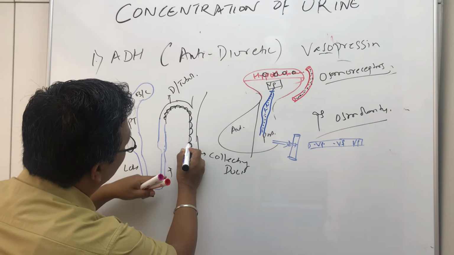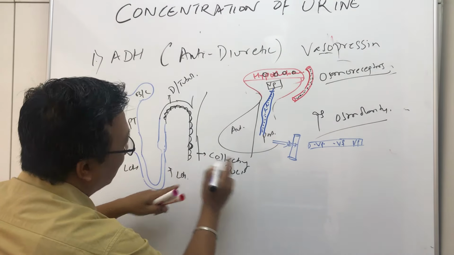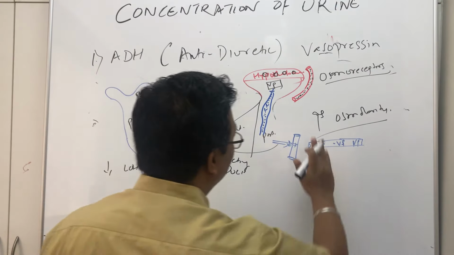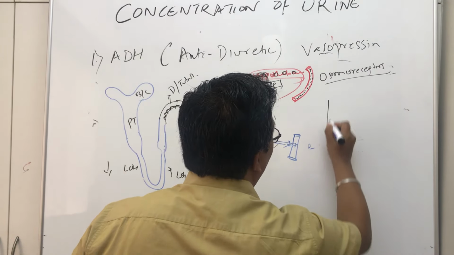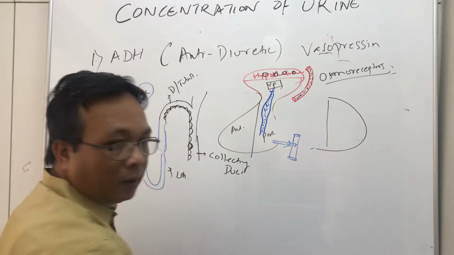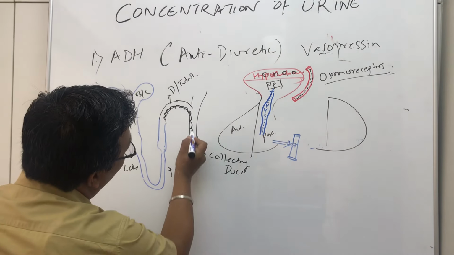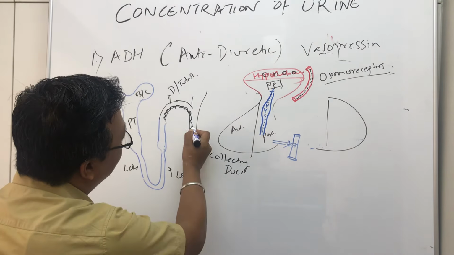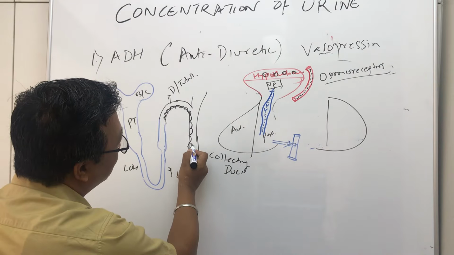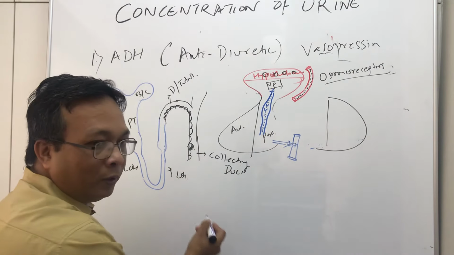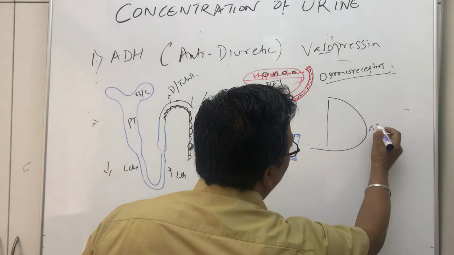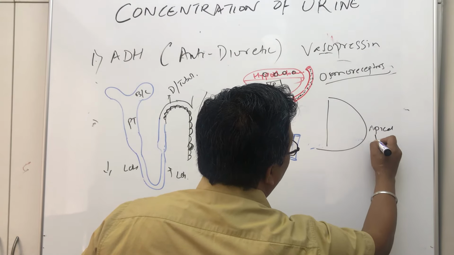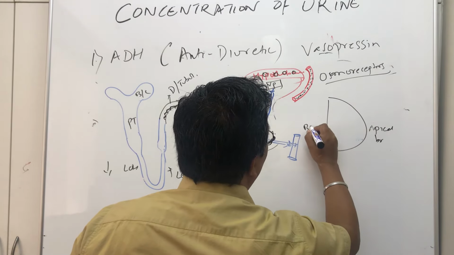So I just take one cell, this particular cell, and bring it out here. This part is towards the lumen, towards where the fluid is going out as urine. So this apical border is touching the fluid, right? This part is the apical border. This part is called the basal border.